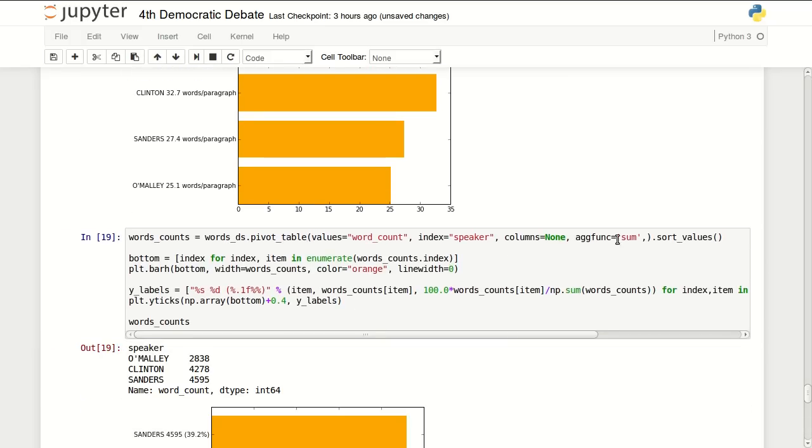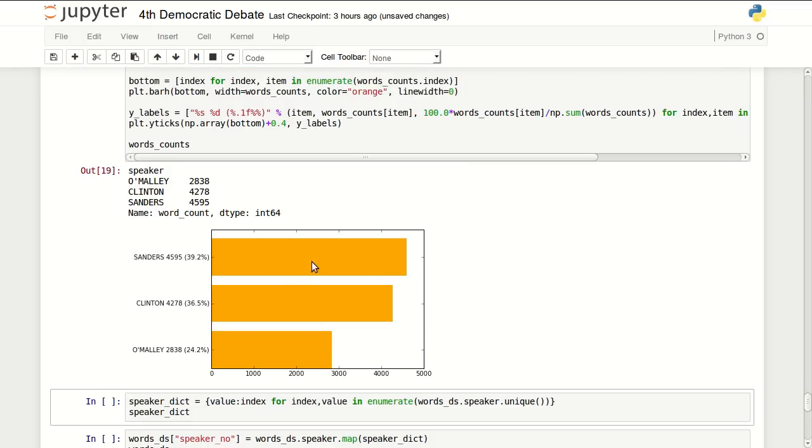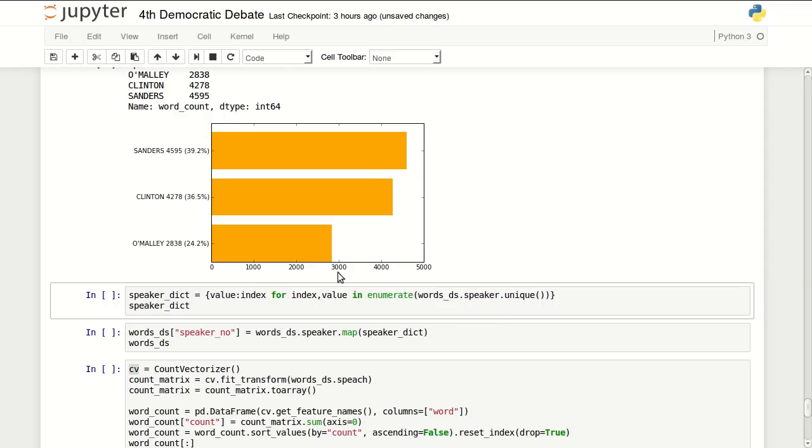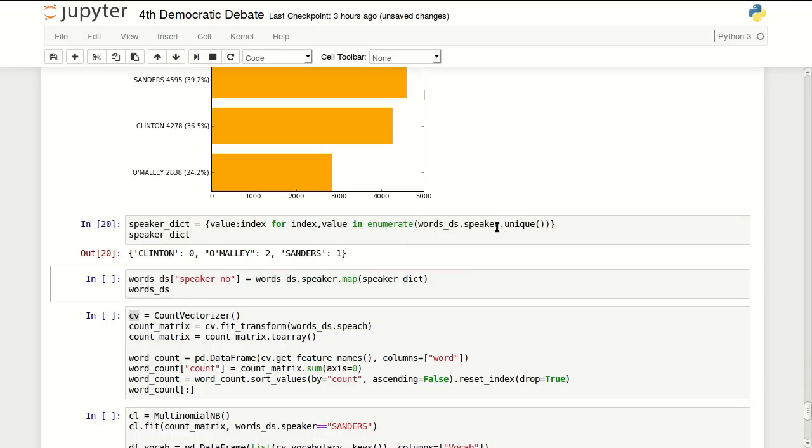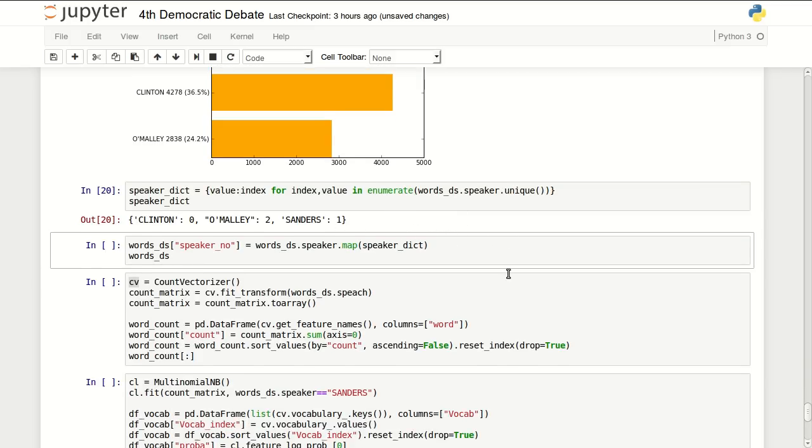I will do also a sum, the same pivot table, but to count how many words each one said. And Sanders is on top by 4,595. 39% of the words were said by him. Then Clinton 36.5, and finally O'Malley 24.2. I can see that they didn't actually give him equal opportunity in this debate. I didn't watch the debate actually. I'm just doing a quick analysis of the transcript, but I didn't watch the actual debate.